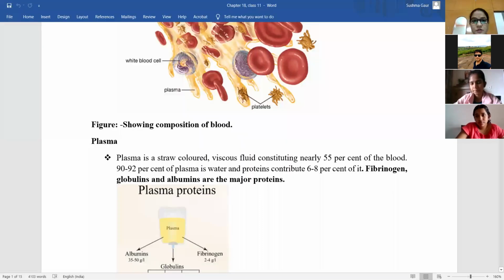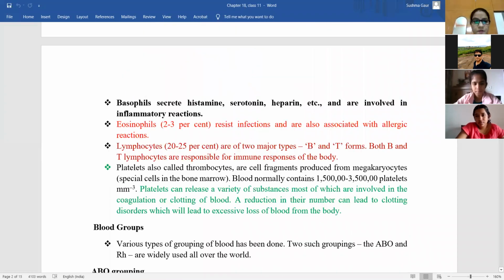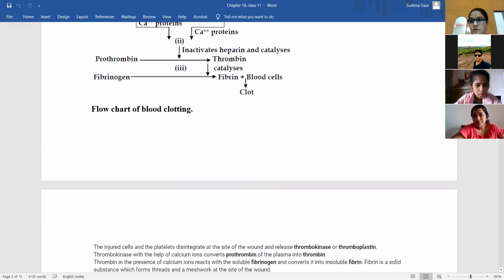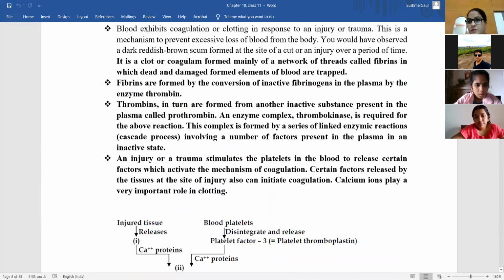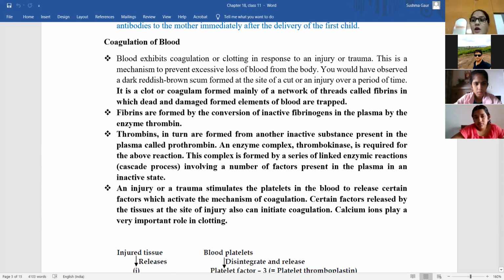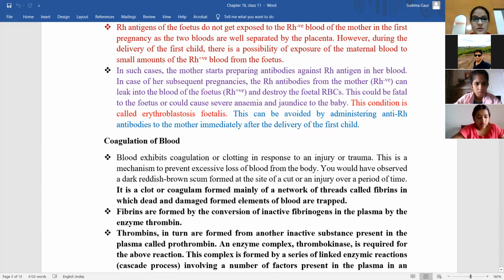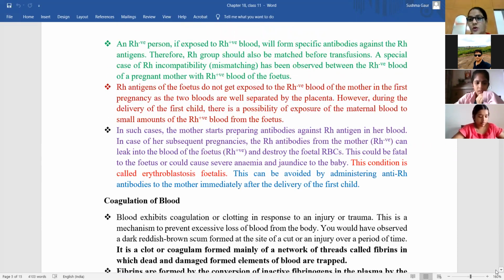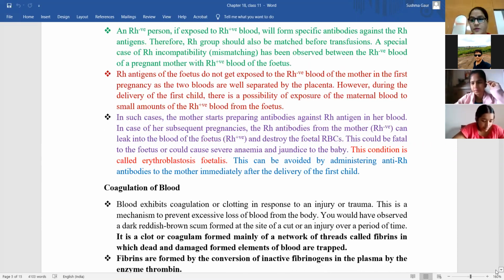Okay. So from where we have to start, Risha? Yes, ma'am. From where we have to start? Ma'am, we finished that RH factor. So we have to start from coagulation of blood. We have to start from here.